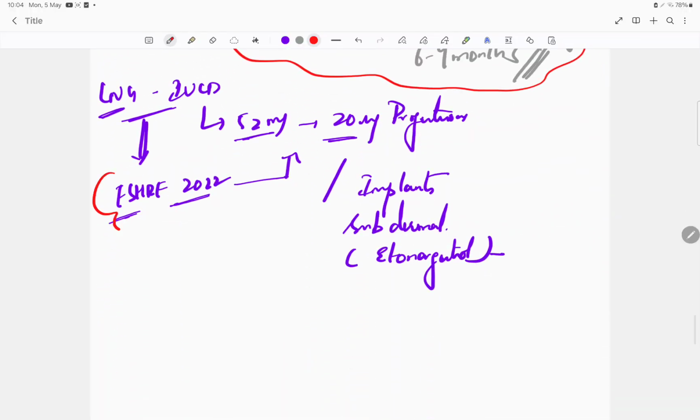And this ESHRE guidelines 2022 is telling either IUCD or implants for endometriosis. Understood?